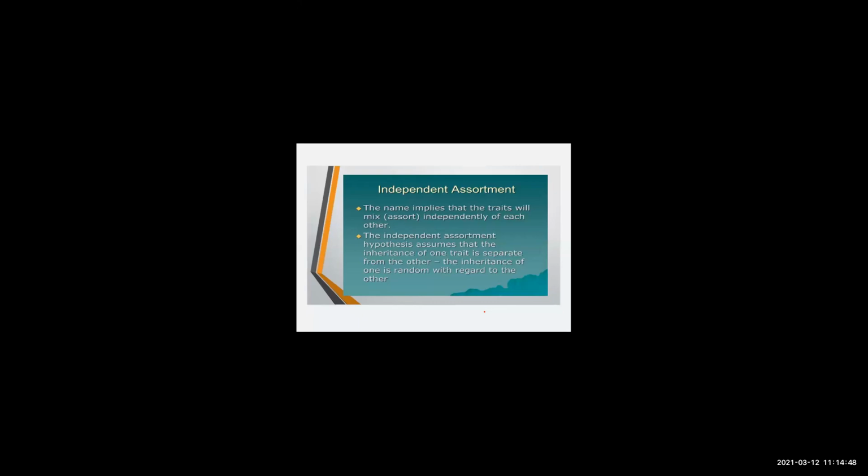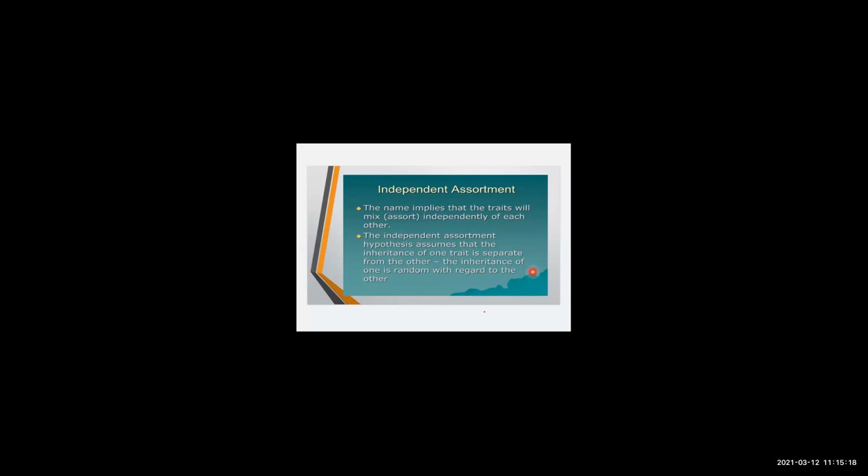So Mendel was able to give another law with the help of dihybrid cross. That law is called as the law of independent assortment. The name implies that the trait will be mixed independently of each other. The independent assortment hypothesis assumes that the inheritance of the trait is separate from the other.